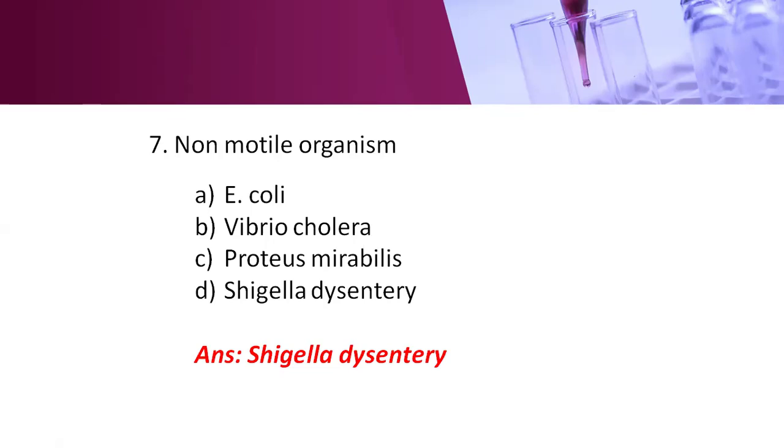If you see E. coli, it has peritrichous flagella, so it shows motility. Vibrio cholerae has a single polar flagellum and shows darting motility. And Proteus mirabilis is a highly motile organism. So the answer is Shigella dysenteriae. Shigella dysenteriae is a non-motile organism.